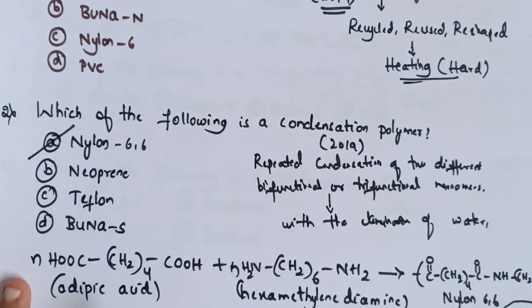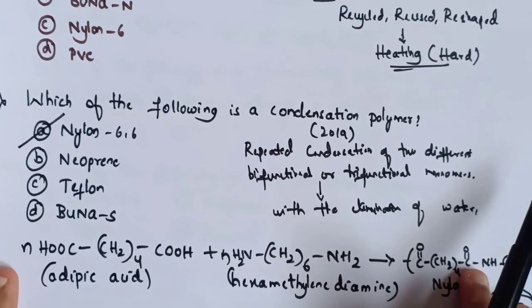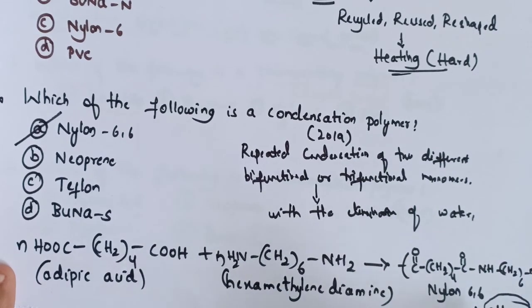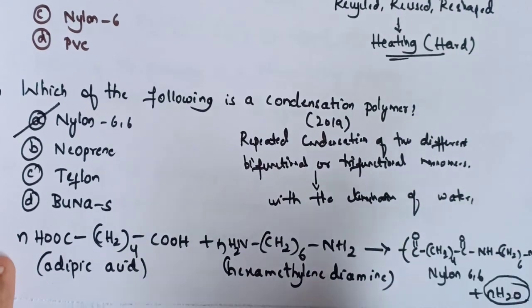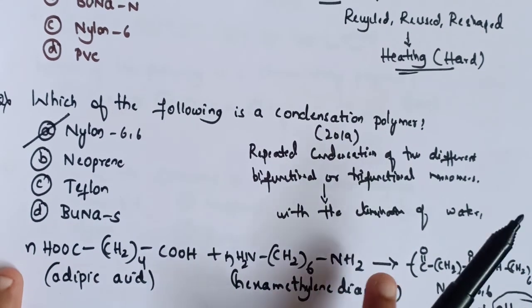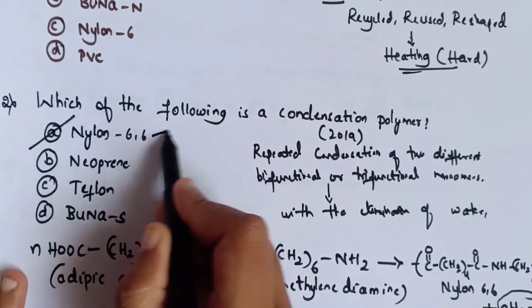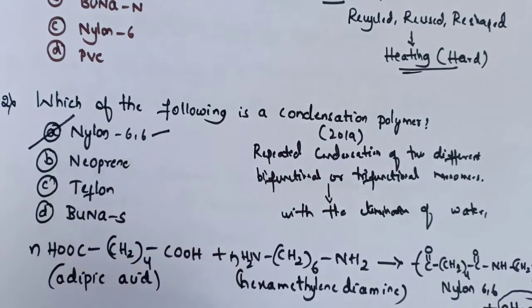The condensation between adipic acid and hexamethylene diamine will give rise to nylon 66 by the elimination of simple molecules like water. So nylon 66 is a condensation polymer. Option A is the correct answer for this.